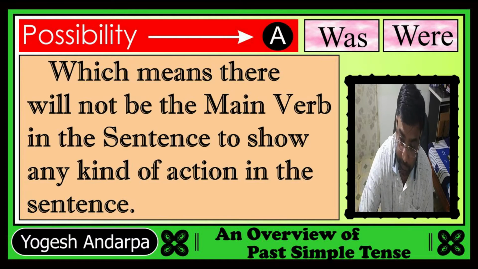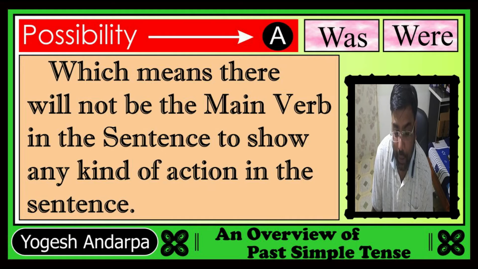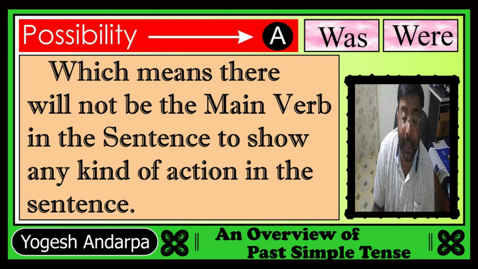So this comment is trying to say that when the helping verbs was and were are used in a sentence in the simple past tense, there will be no main verb in the sentence.